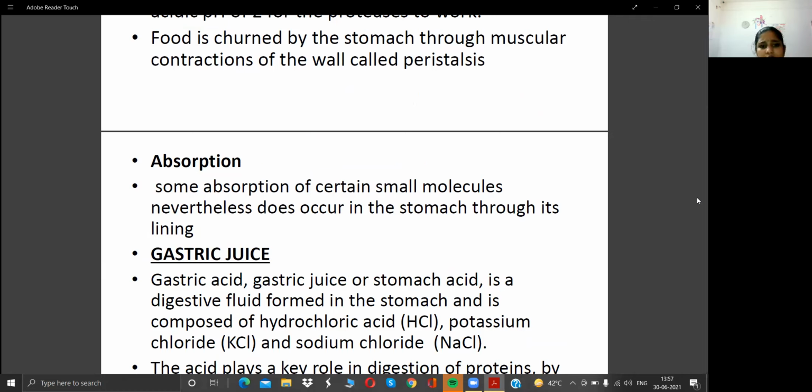Next you can see gastric juice. Gastric juice, or stomach acid, is a digestive fluid formed in the stomach and is composed of hydrochloric acid, potassium chloride, and sodium chloride. So gastric juice contains hydrochloric acid, potassium chloride, and sodium chloride.